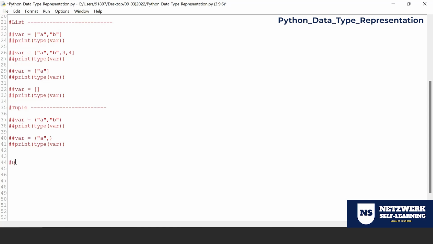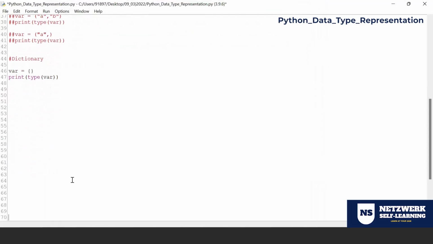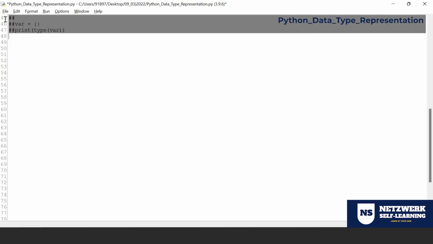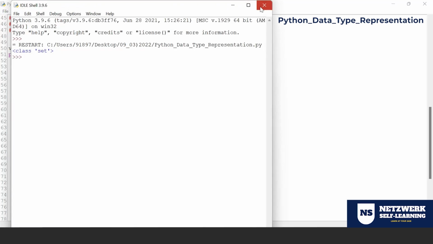Now last but not least, the dictionary. So dictionary is one thing that gets represented differently, by curly braces. Look at that. It is called a dictionary. Just because you put the curly braces, you cannot keep the data as it is. Look at that. Dhoni, 33. So when you run, the output is set, not a dictionary.